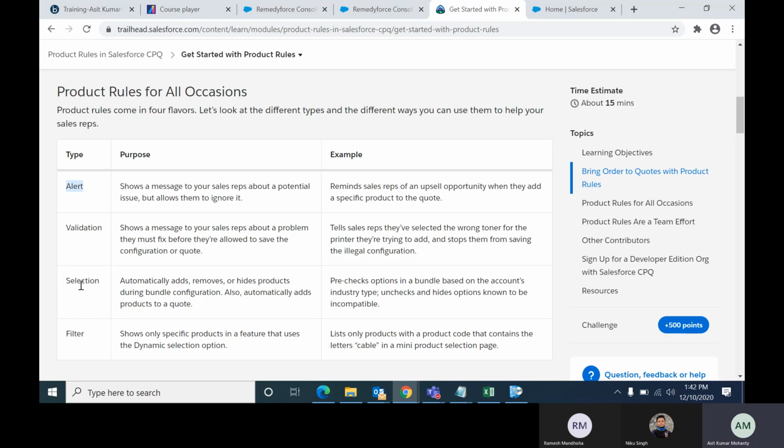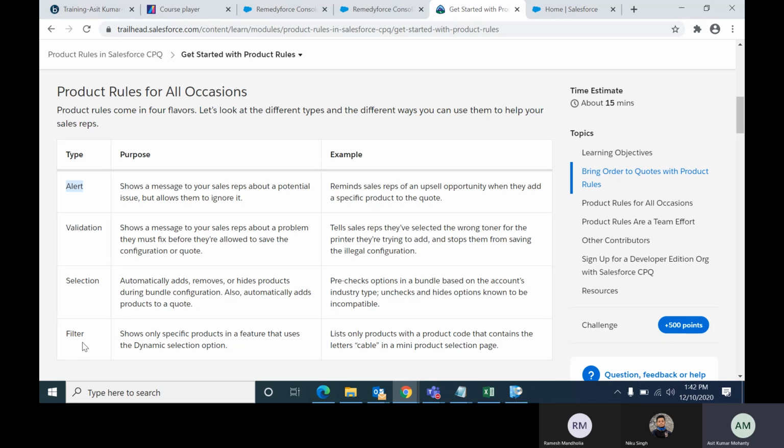Next is selection. Selection means what kind of products you can add or remove or display or hide, in a bundle configuration, or with one product and another product. If you are doing those kinds of things, you will select the selection type of product rule. So you can add, remove, hide or display with the selection product rule.